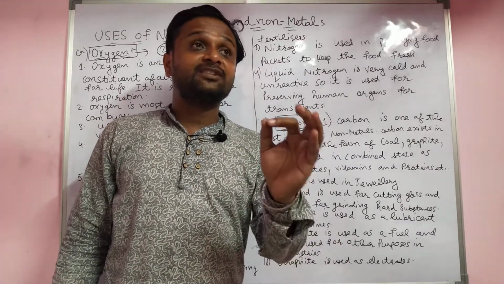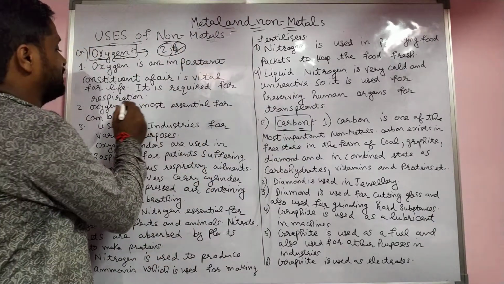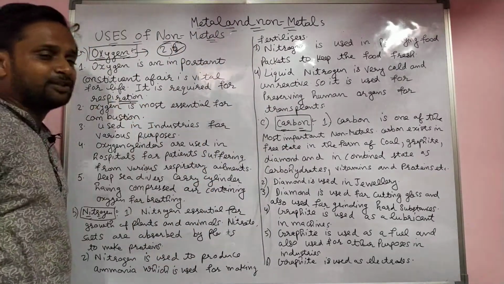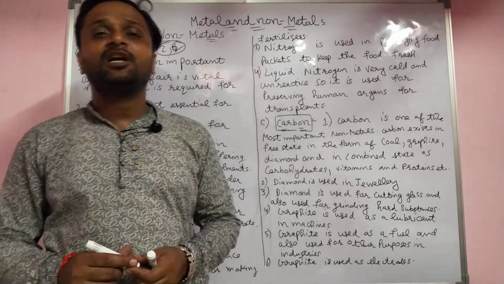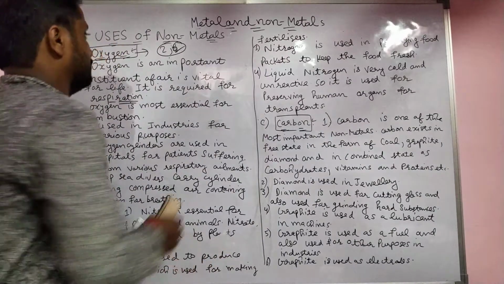So which process is there? From which process do they get energy? That is called respiration. That is called a respiration reaction. From the respiration reaction, we get energy.